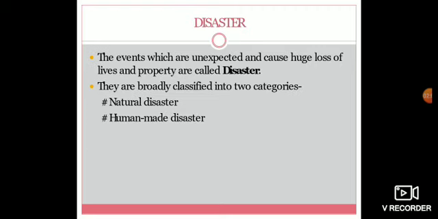Sit tight, children. We're going to see a very important topic which will be useful in your daily life. Let's start. What is disaster? The events which are unexpected and can cause huge loss of lives and property are called disaster. Even the corona is a pandemic disaster, students, which we are facing now.